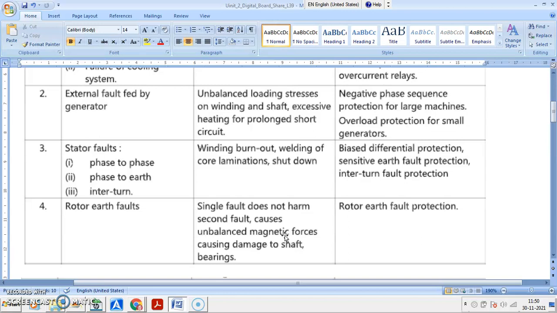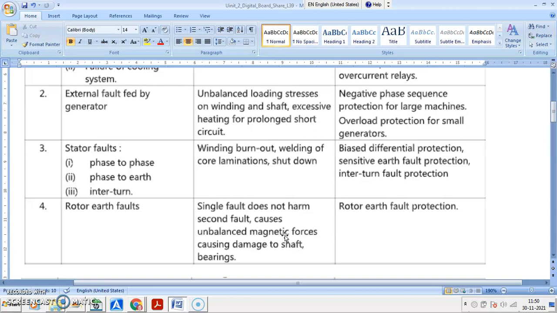Then you are having the stator fault that may occur inside the stator winding, between phase to phase, between phase to earth, and interturn. So especially phase to phase and phase to earth, these are the severe abnormalities. Interturn is also initially not a severe abnormality, but may turn into a severe abnormality like phase to earth or phase to phase fault.